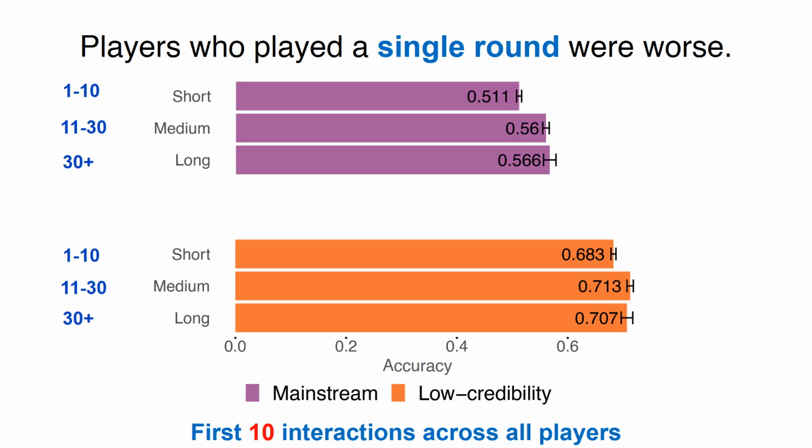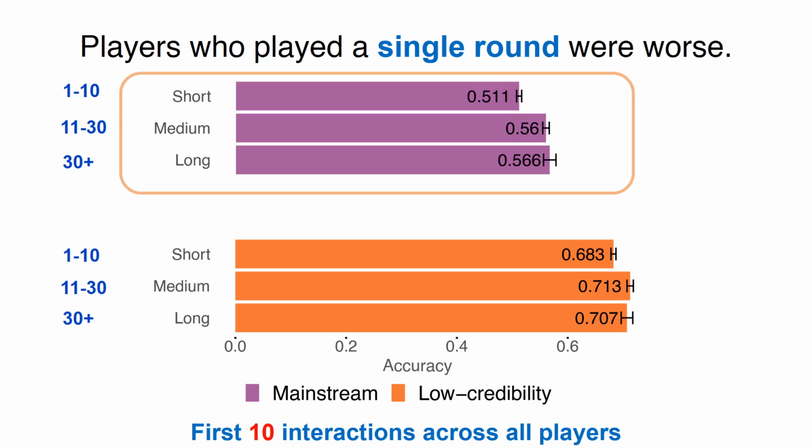Kruskal-Wallis tests reveal statistically significant effects across the three player groups for mainstream articles, but not for low credibility ones. Post-hoc Mann-Whitney tests found statistically significant improvements when comparing the short player group with medium and long player groups, indicating that those who played for only a single round were worse at recognizing mainstream content during that round compared to the first round performance of the others who continued to play further rounds. The lower performance could potentially have led the players in the short group to quit playing, thus suggesting that self-selection might be a factor influencing the results.